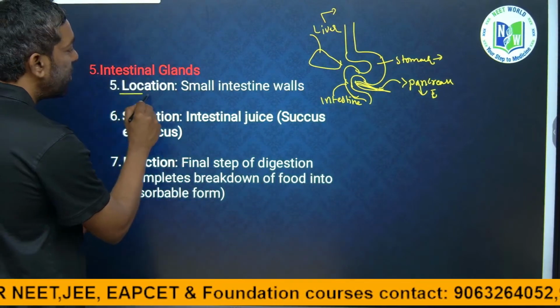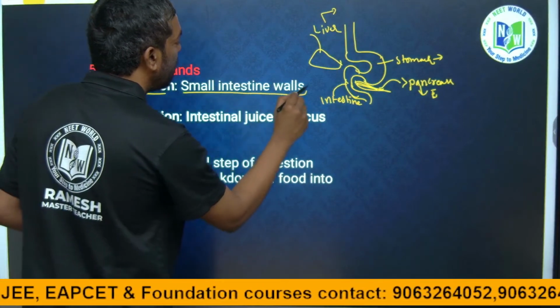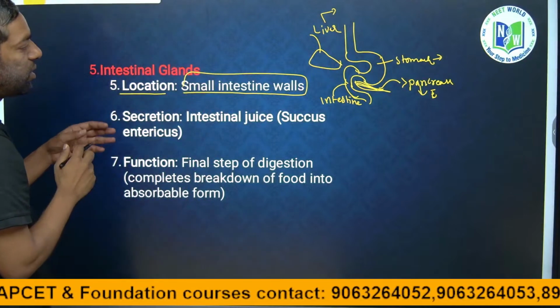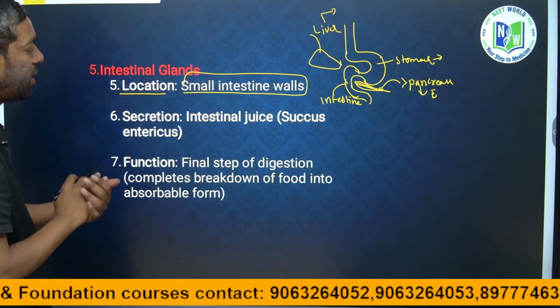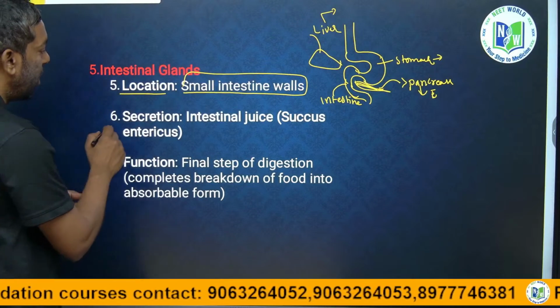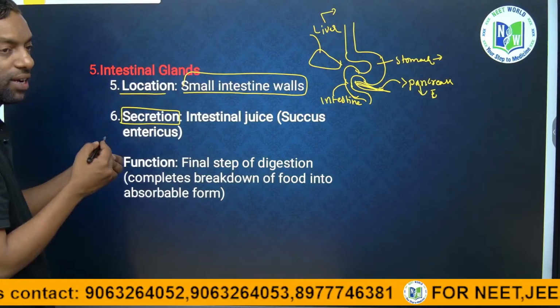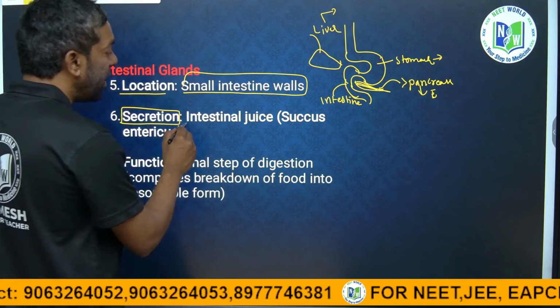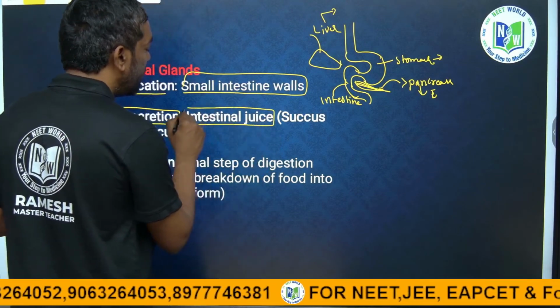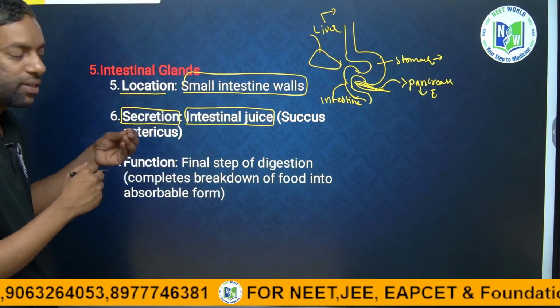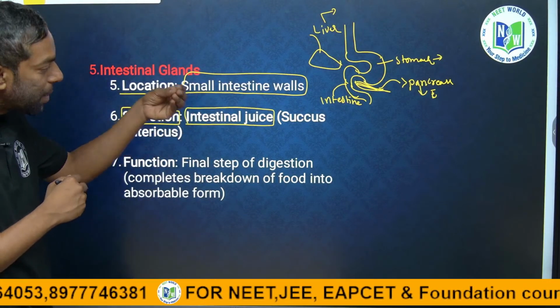The location of the intestine: the small intestine walls. Okay. We are looking at the small intestine walls first. What are the secretions in the small intestine? The intestine secretes intestinal juice.